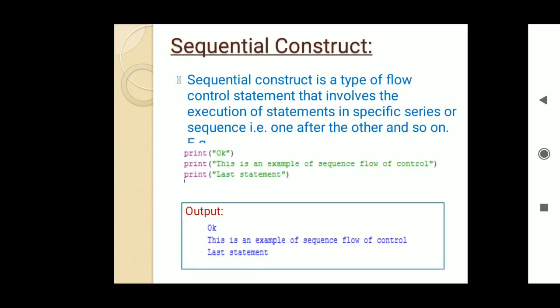First we have the sequential construct. As I said earlier, sequence is simply the execution of steps in a particular sequence, as you can see in the given example on the screen. Print OK. This is an example of sequence flow of control, and the third statement is the last statement. If you run these three statements, the order will be the same: first, then second, then third, as you can see in the output. So it is the simplest sequential flow of control.